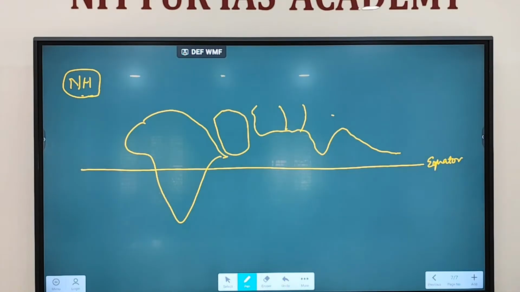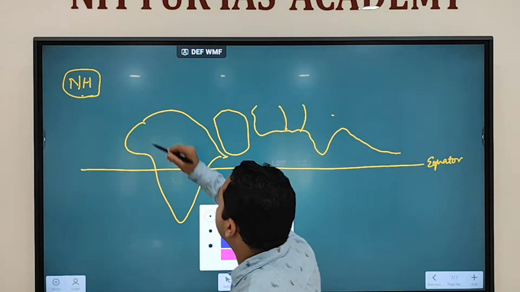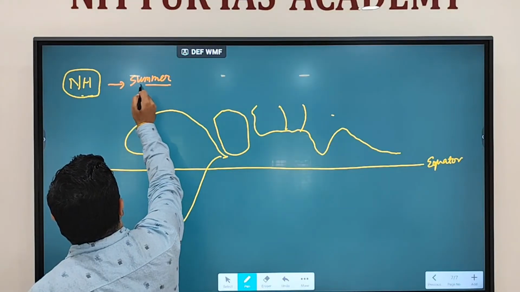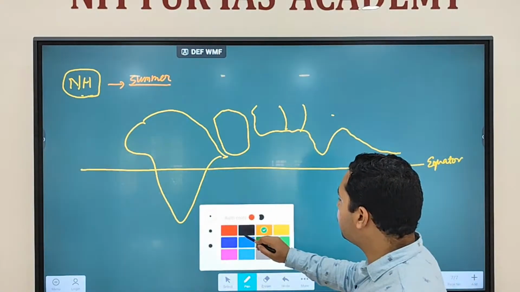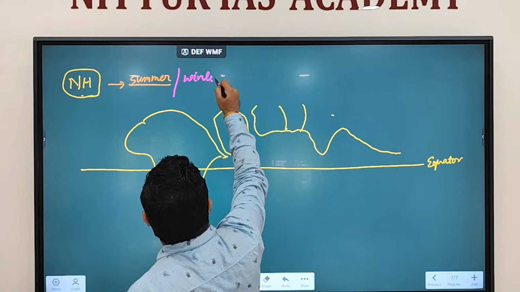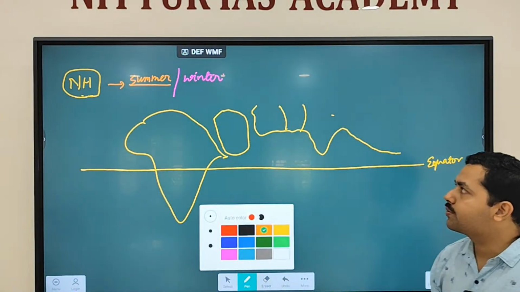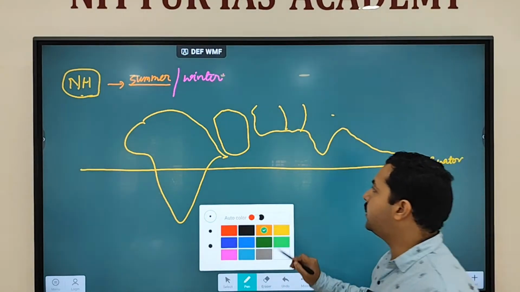Now, we are talking with regard to which condition? We are talking with regard to northern hemisphere summer condition. In the northern hemisphere, when there is a summer condition, or the second that we talked about is northern hemisphere when you will have winter conditions. So two conditions we are talking about. One is summer condition. Second condition we are talking about is winter condition. Clear? Let's say summer condition means what? Summer condition, what does it indicate?